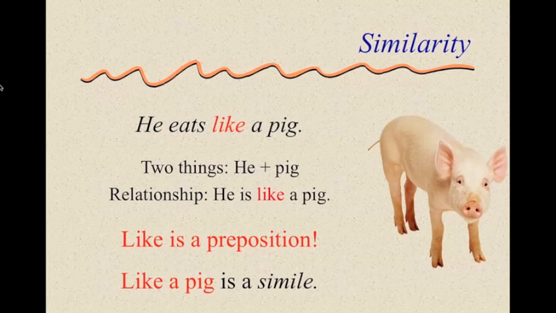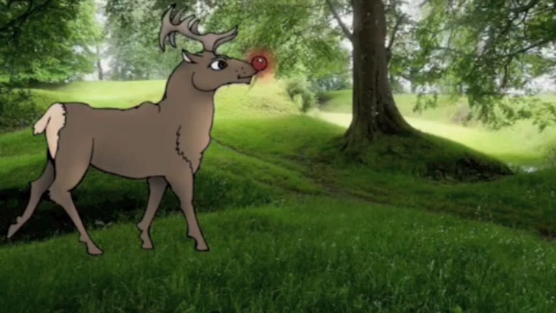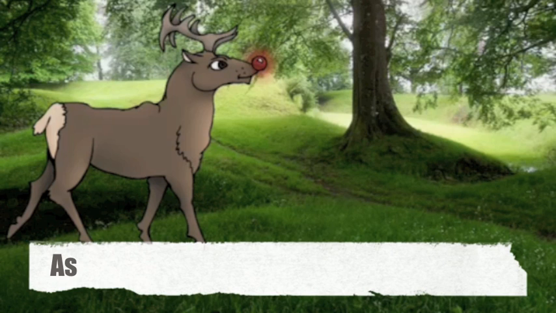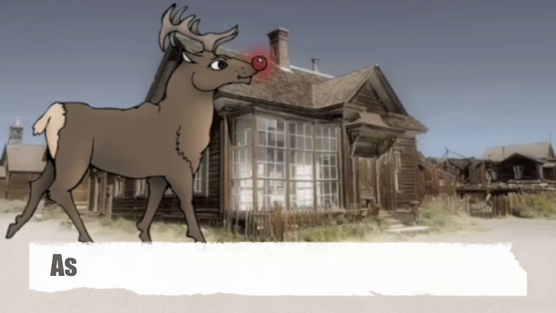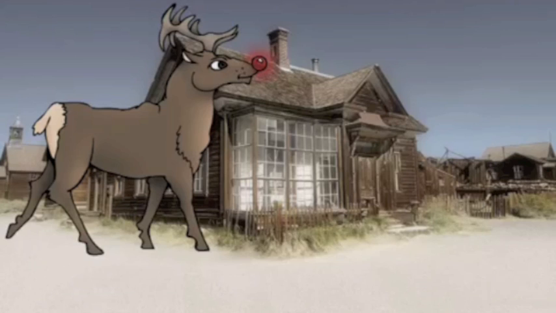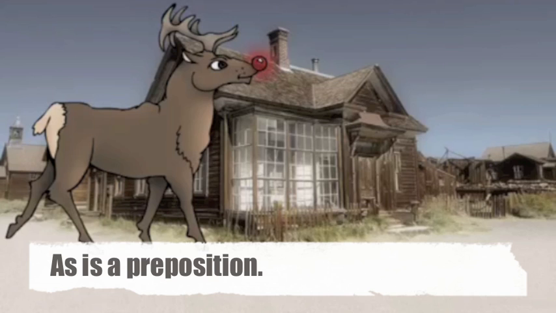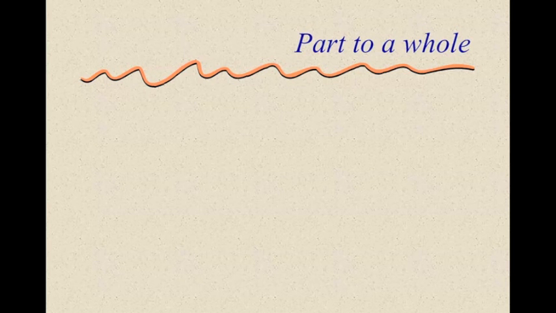But now, let's look at another preposition in action. See this reindeer? He's a big reindeer. Some would say he's as big as a house. Let's see if that's true. Yep, that reindeer is as big as a house. As is the preposition that compares the reindeer to a house.